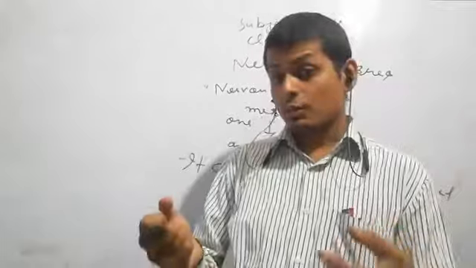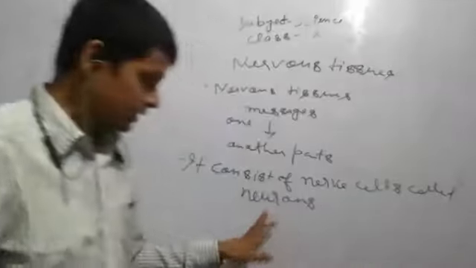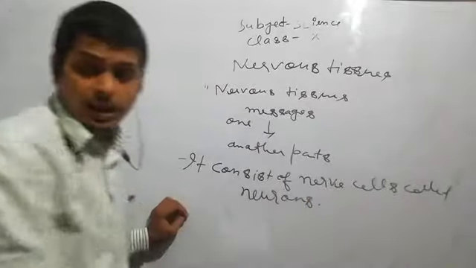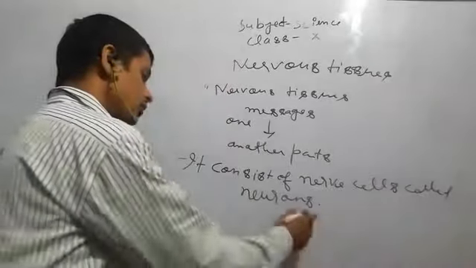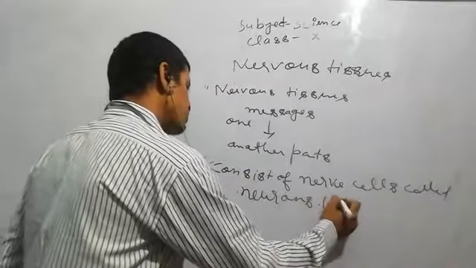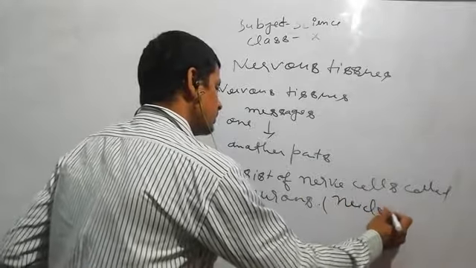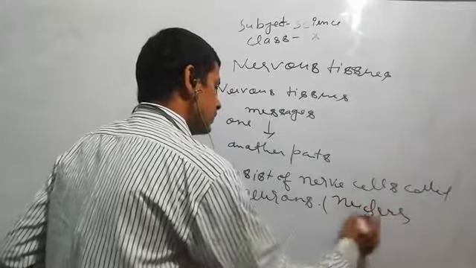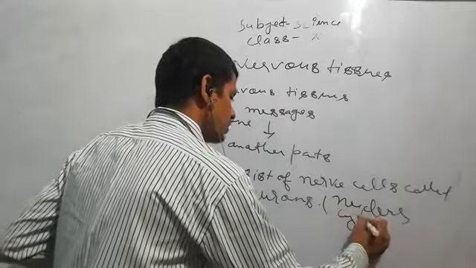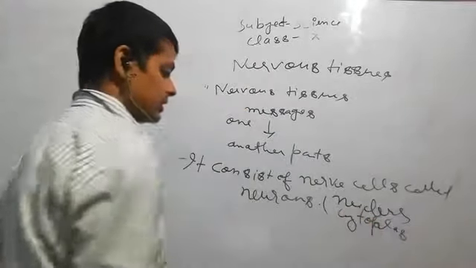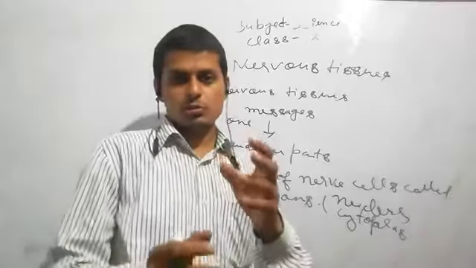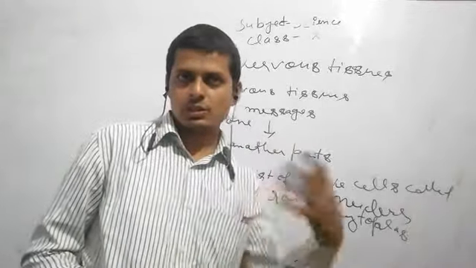A neuron has a cell body containing a nucleus and cytoplasm. Nucleus and cytoplasm you have studied already. The nucleus is the main center for genetic information, transferred from one cell to another, one generation to another.